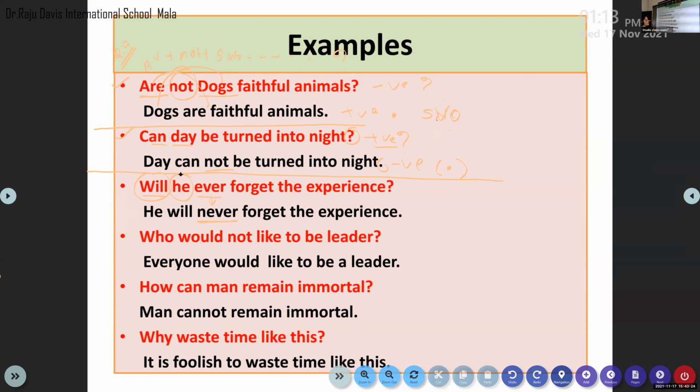So when you convert a question sentence into a statement, we should interchange the position of subject with auxiliary verb, and auxiliary verb falls only after the subject. So the subject is he, auxiliary verb is will. Okay, ever is changed into never, word of negation, forget the experience. Question mark is turned into a full stop in your statement.